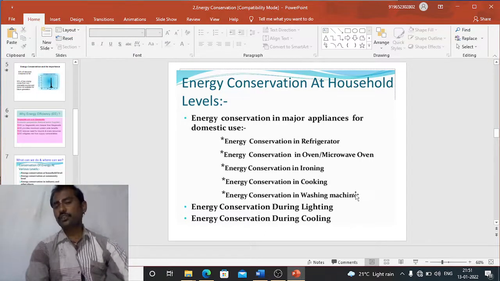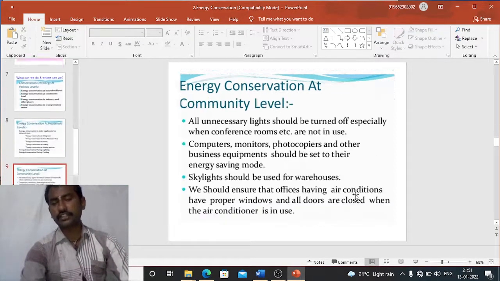And energy conservation during lighting: only while we are present in the home should we switch on the lights. And during daylight hours, we don't use the lights. So by following these measures, definitely we can conserve energy from the lighting point of view. And like that, from the cooling point of view also, we already discussed the refrigerators.